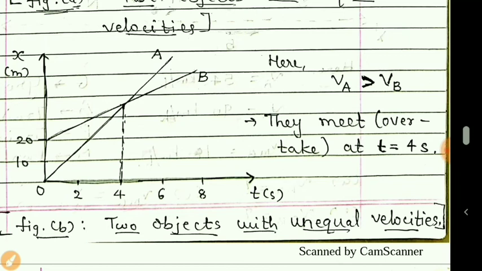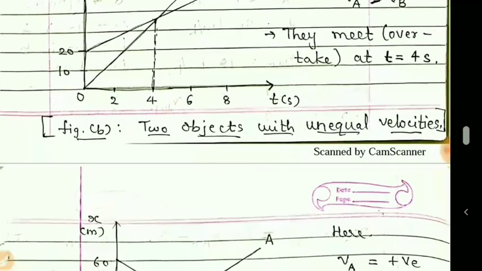So I hope you understood this. Slope will give us the velocity. The more the slope, the more will be the velocity. Then the third graph.